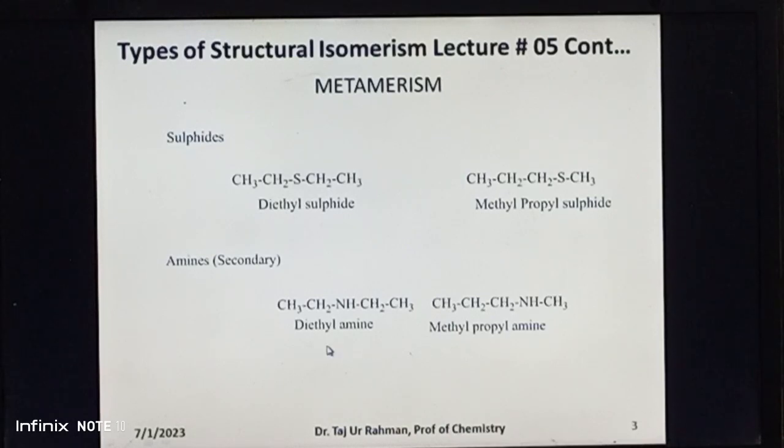In both these compounds, they have the same molecular formula C4H11N, same numbers and kinds of atoms, but they are different from one another in the nature of the alkyl groups attached on either side of this amine functional group. Thus, they are metamers of each other, and this phenomenon is known as metamerism.